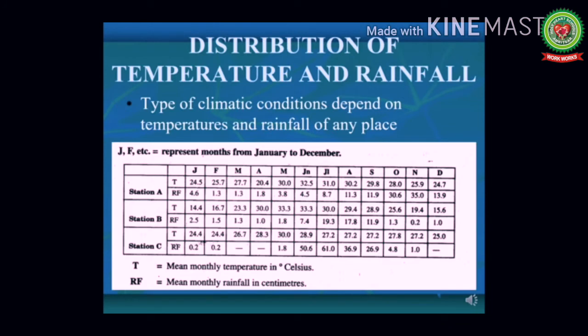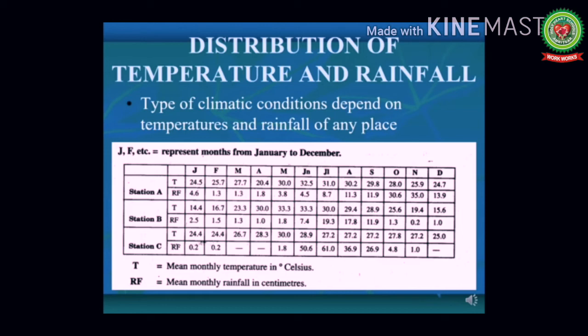Some other conclusions that you have to draw from the table can be: find out the months in which precipitation takes place or doesn't take place. For example, in this chart, on station C, the rainfall is not taking place in the months of March, April and December, but station B is receiving maximum rainfall in the month of July.